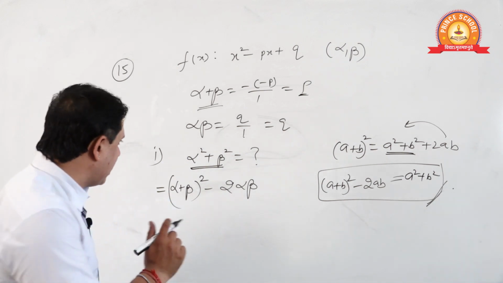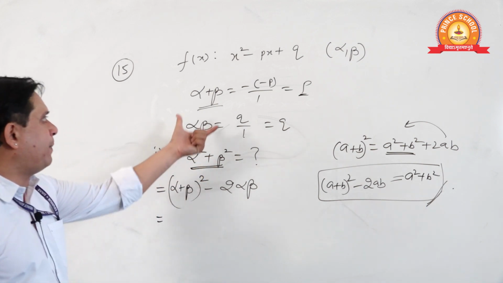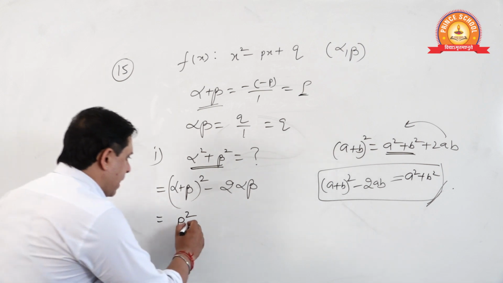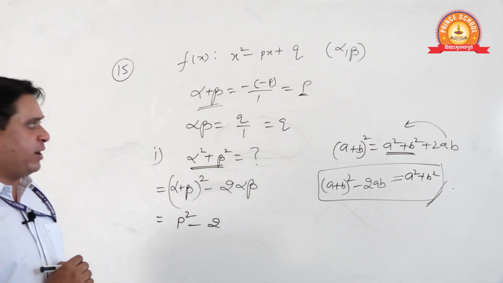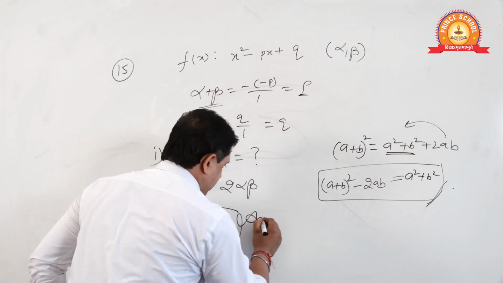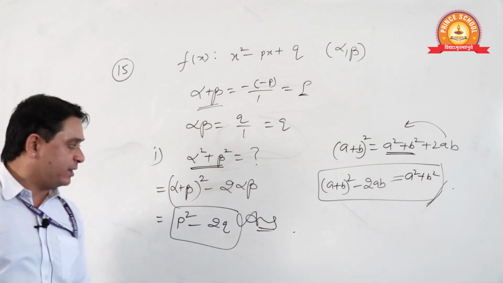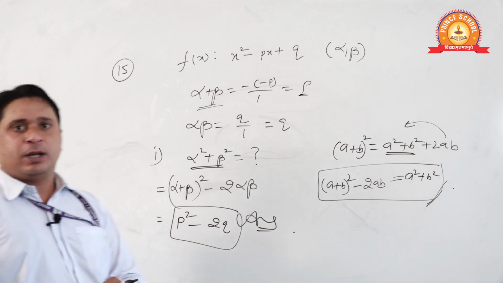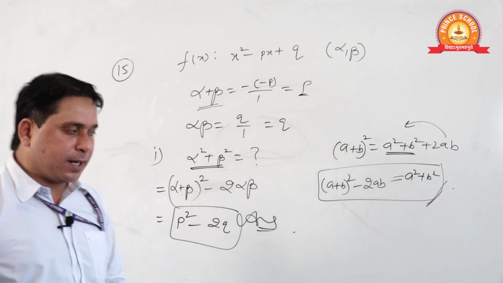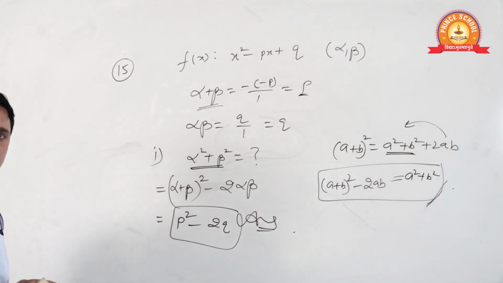Now students, see, what is the value of alpha plus beta? P, so p square, minus 2 times the value of alpha beta, which is q. This is the answer. Got it, my students? Sure? Pakka? Done? Take the screenshot if you want to.